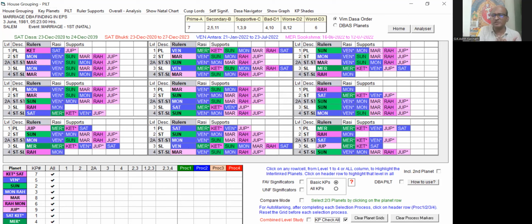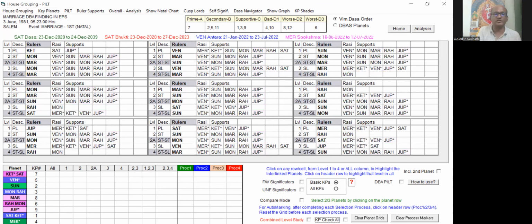There are many other tools with this PILT also. It's a very good tool in the EPS software. And when you attend the classes, you will easily understand. All the training will be given by utilizing this PILT table.